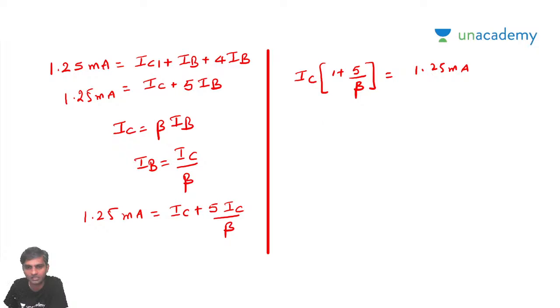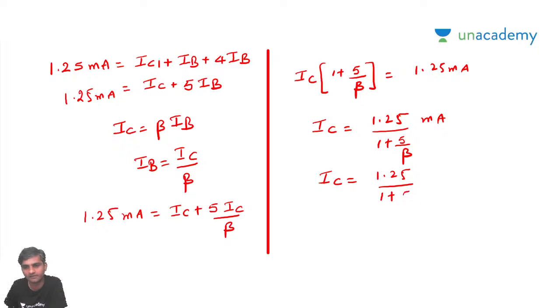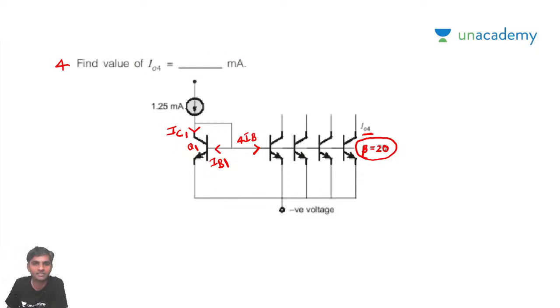So the collector current IC is equal to 1.25 milliamps divided by 1 plus 5 by beta. How much is the beta he has given? Beta is given as 20.